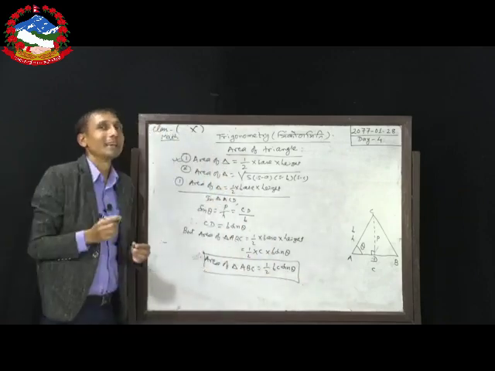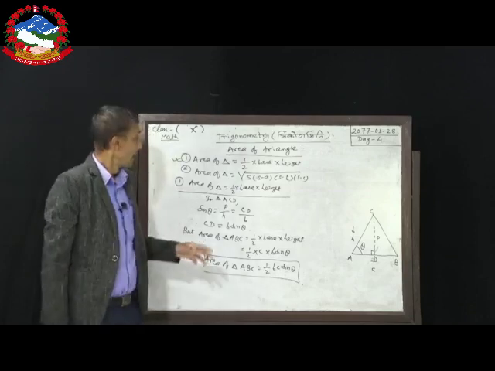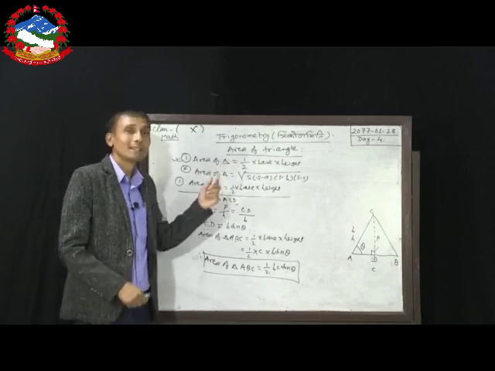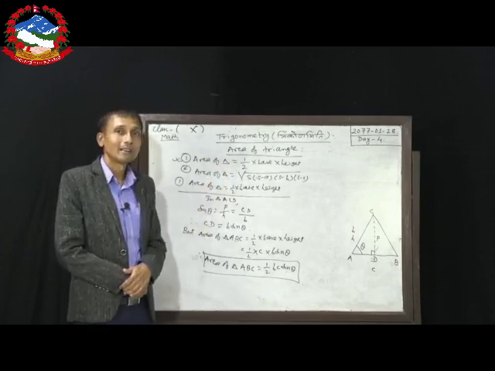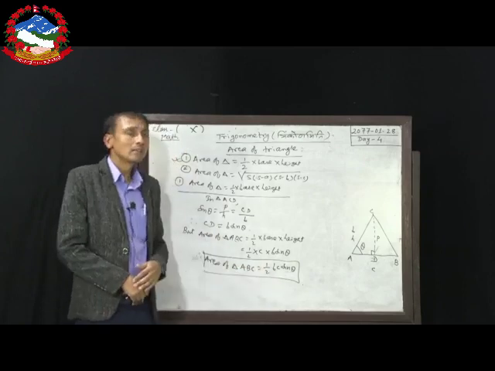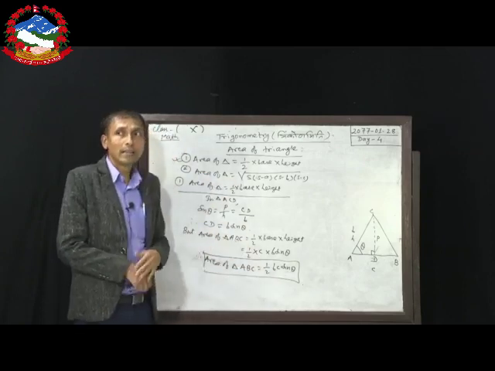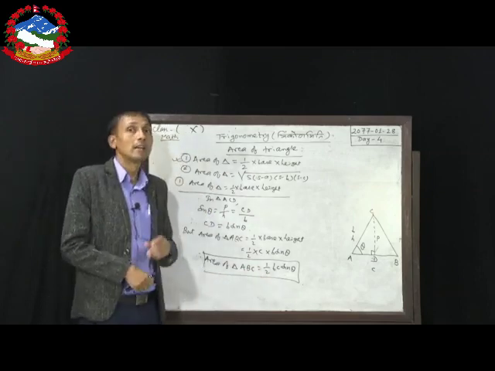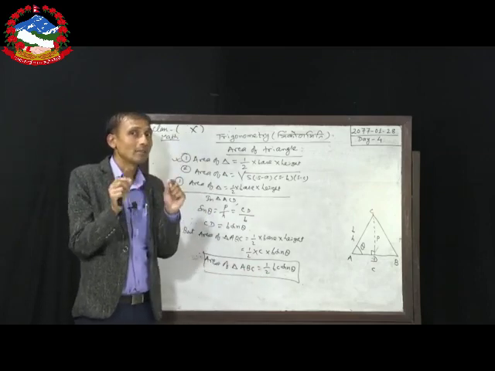So, one confusion may arise, dear students. These two are also formulas. They also measure the area of a triangle. Again, here we have derived another formula. So, what is the difference between these formulas? In which condition do we have to use that formula, and in which condition do we have to use this derived formula? There is one conclusion you have to understand.